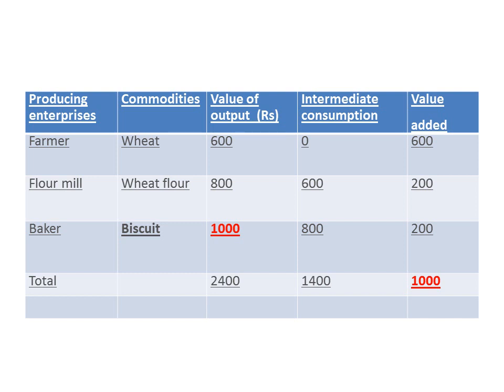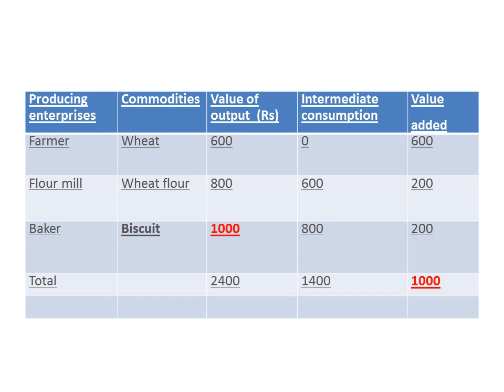In chapter 1 also, I have discussed some tables with you. In this table, the farmer produces wheat. Value of output means he sells the commodity for 600 rupees. Earlier I discussed that if 1000 units are produced and the price is 10, then 10,000 becomes the value of output.